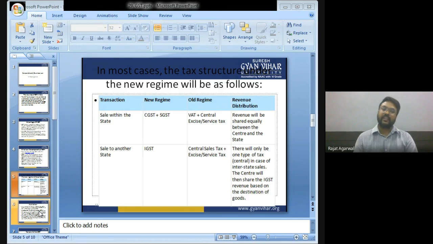Sale to another state: under the new regime, IGST will be applicable. As per the old regime, central sales tax, excise and service tax were applicable. There will only be one type of tax, that is central. In case of an interstate sale, the center will then share the IGST revenue based on the destination of the goods.